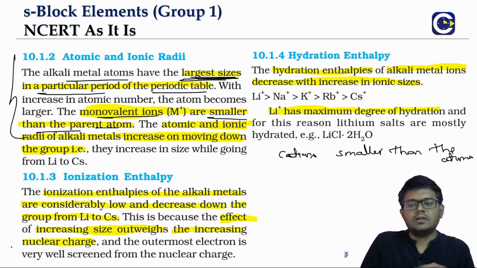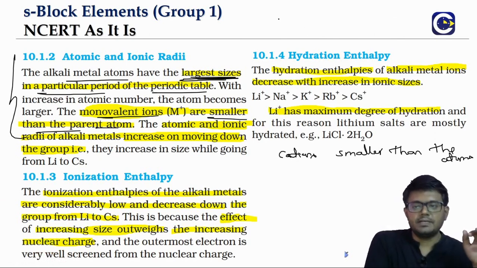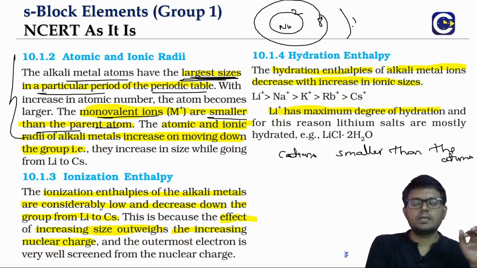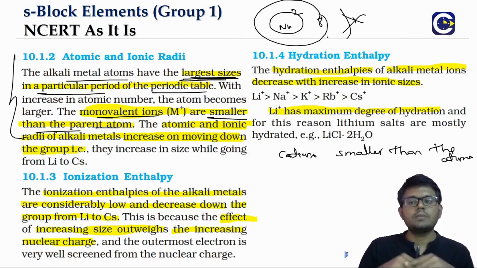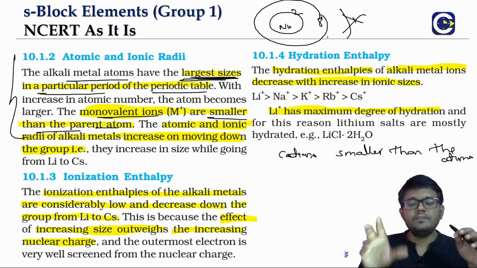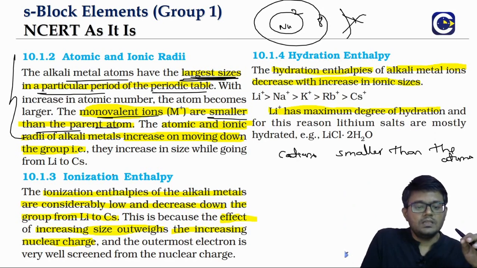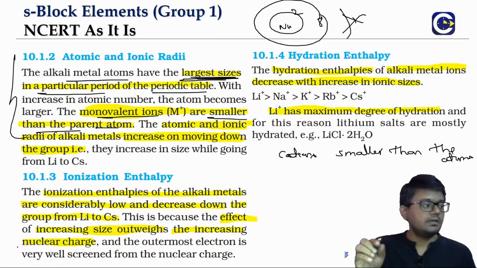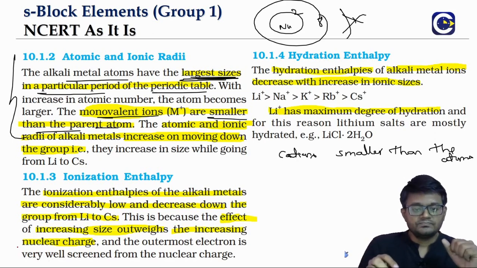But here not just that, there is something more interesting happening. Look at it. Sodium means we'll have the first orbit 2 electrons, second orbit 8 electrons, third orbit 1 electron. If you remove this electron means the third shell is vanishing. That is why we see a significant change in the radius between the metal element and the corresponding cation.